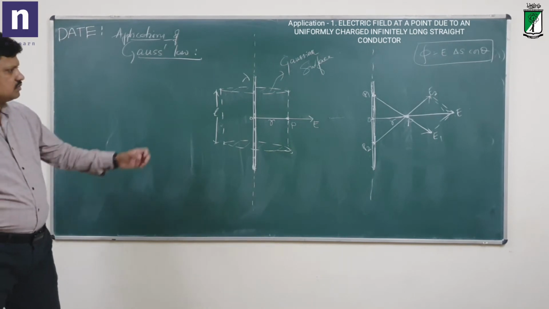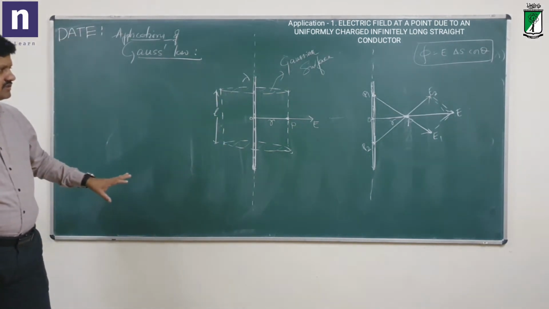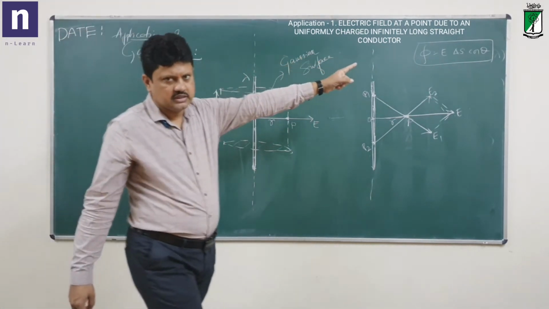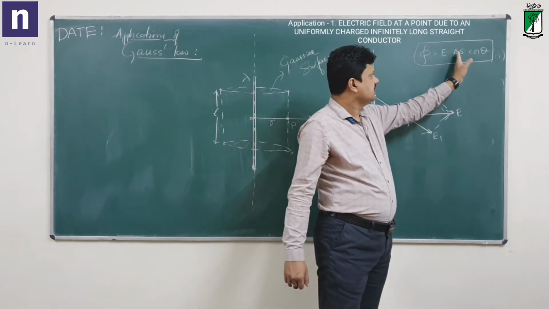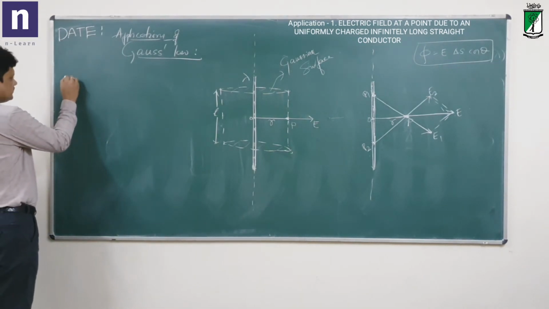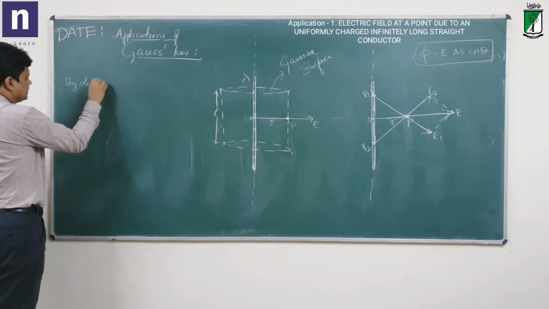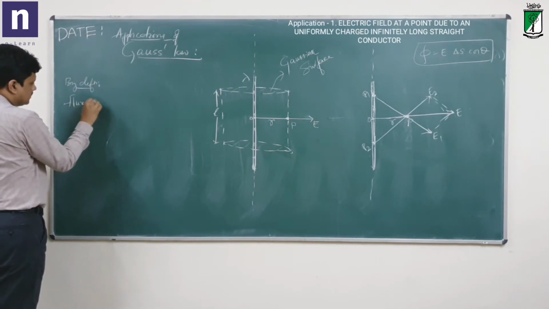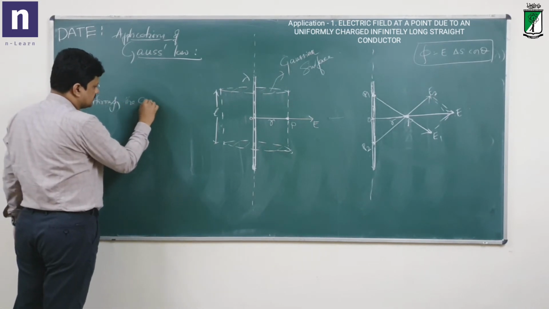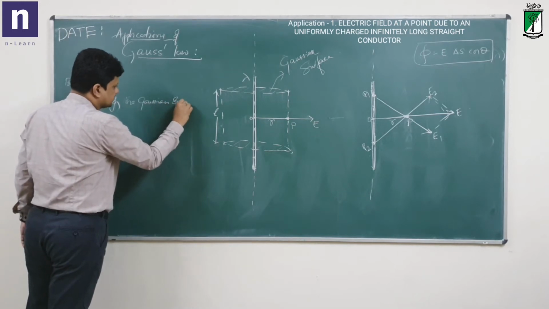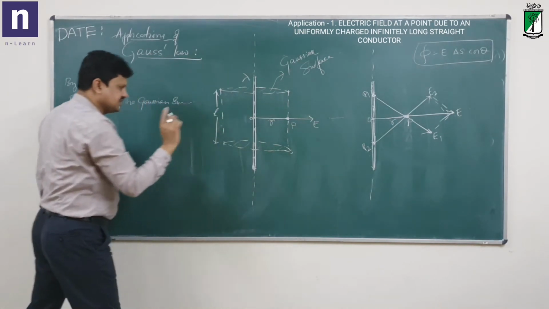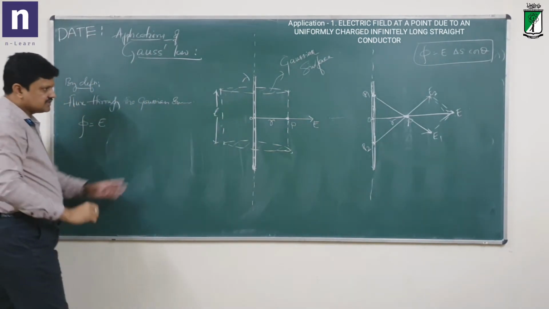Now, according to the basic concept, what is the flux through this closed surface? The general definition is flux equals E delta S cos theta, E into area into cos theta. So what is the flux through the Gaussian surface? Flux phi is equal to the electric field E, which at every point on the surface is E only, times the area of the cylinder.